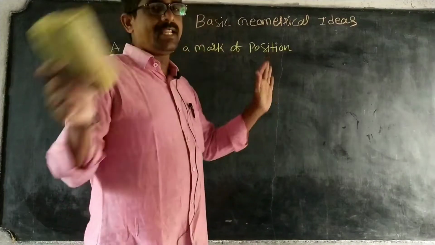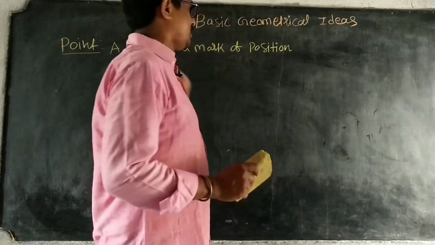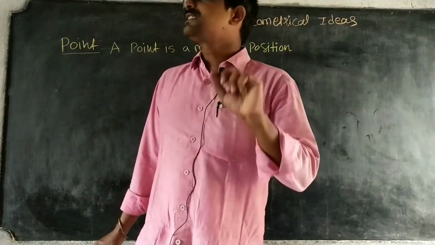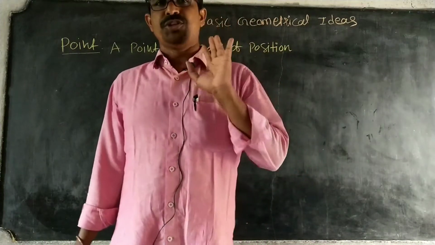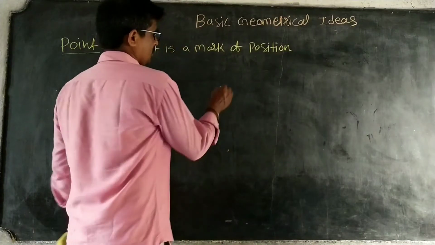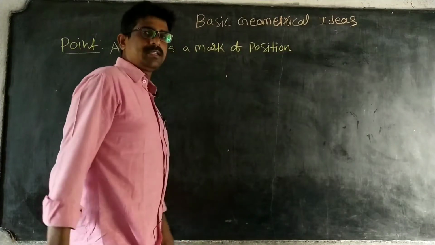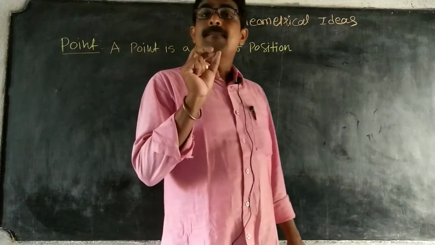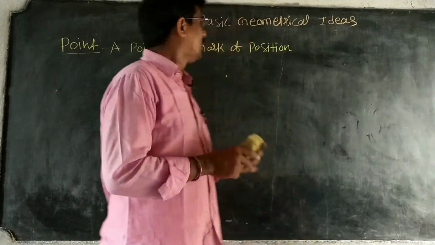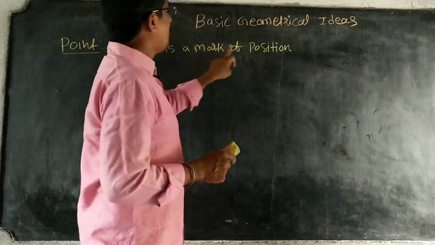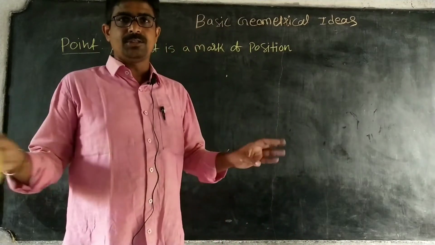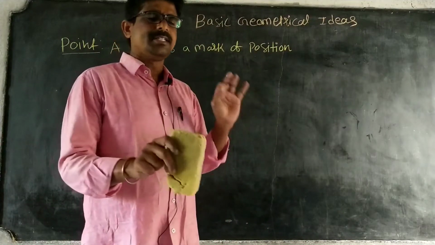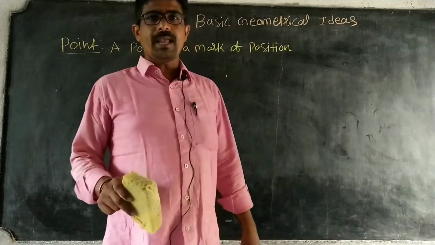So in geometry, the first one is a point. What is a point? A point is just a mark of position. We don't know a particular definition. A point is a mark of position, with no depth, no length, no direction. We can't sketch a point further.